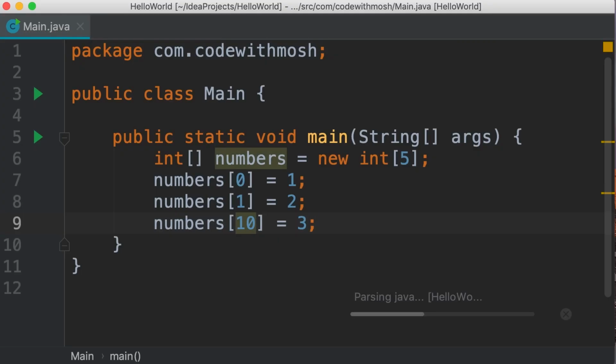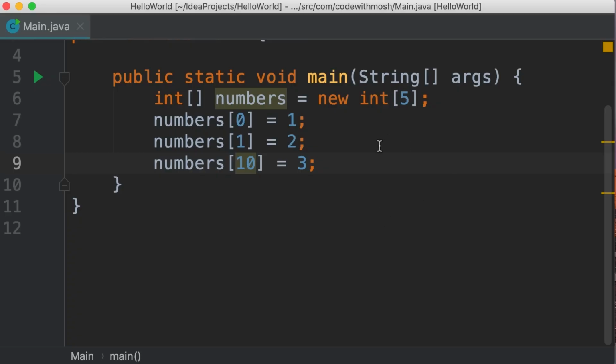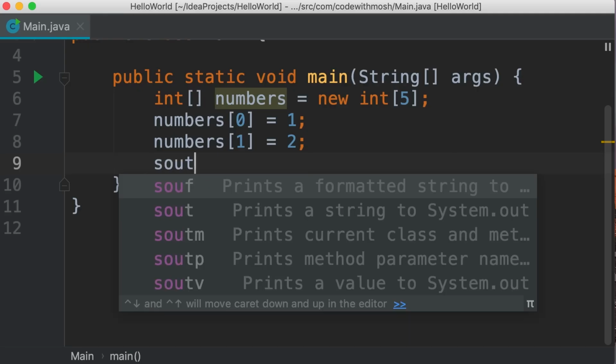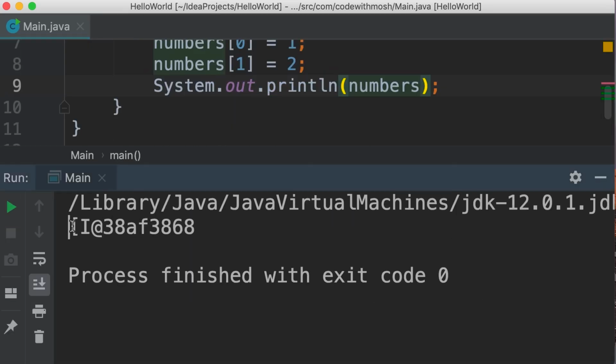When we run this program, we get an exception. Exceptions are Java's way to report errors. So in this case, an exception was raised and our program crashed. We'll talk about exceptions in detail later in the course. So now let's remove the last line and print this array. So SOUT tab numbers. Let's see what we get. We get this weird string instead of the items in our array.